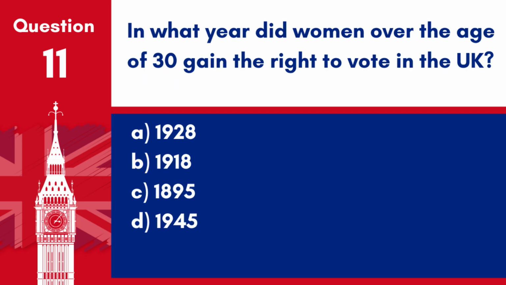Question 11. In what year did women over the age of 30 gain the right to vote in the UK? A. 1928. B. 1918. C. 1895. D. 1945. Answer: B. 1918. Women over the age of 30 gained the right to vote in the UK in 1918.